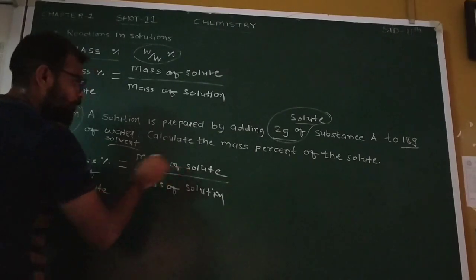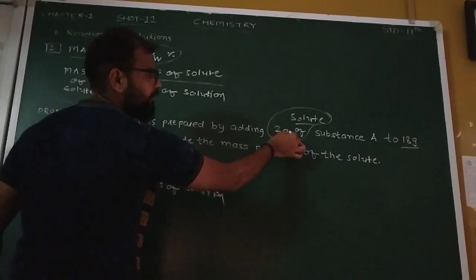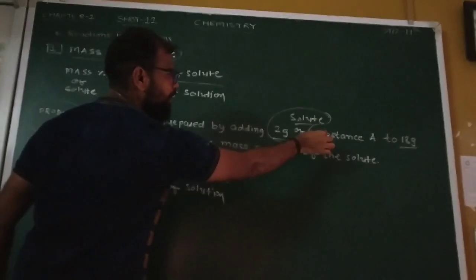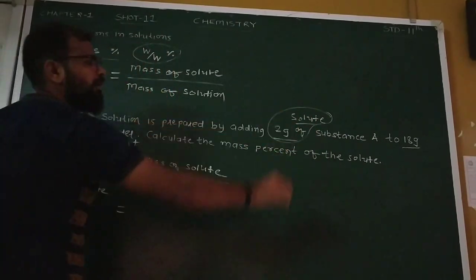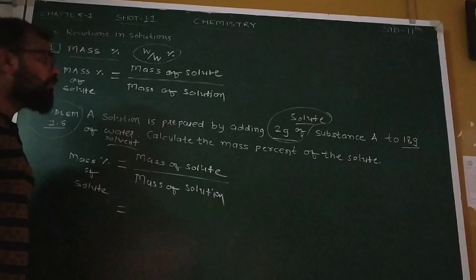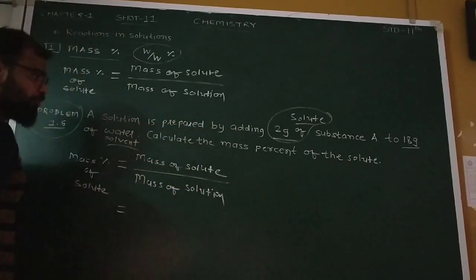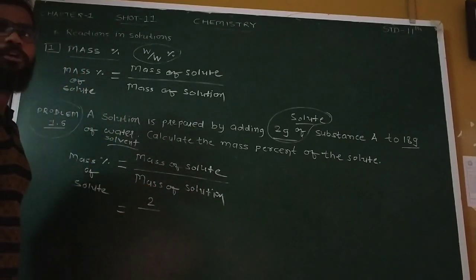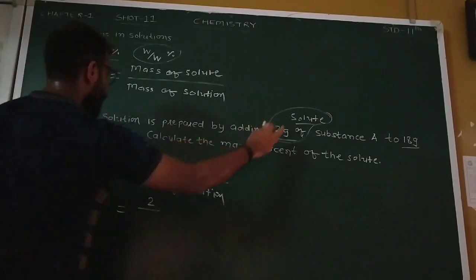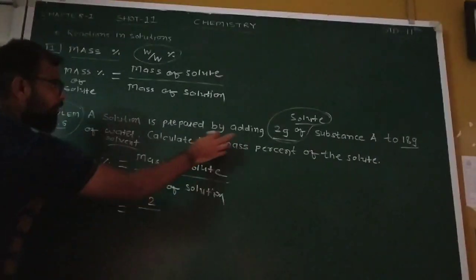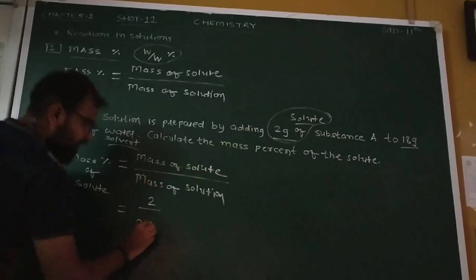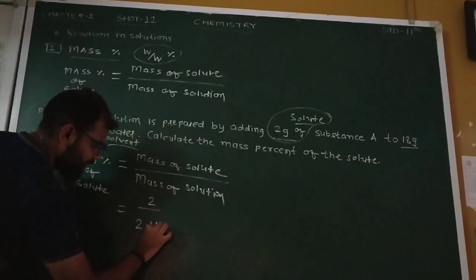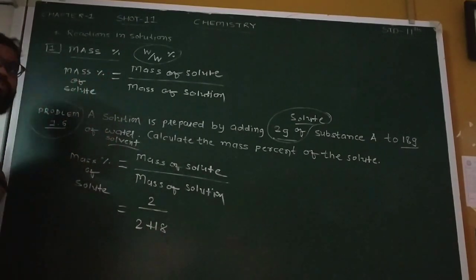Now how much solute have they given in the question? You can read this question, that is 2 gram. A solution is prepared by adding 2 gram of solute, or substance, you can call it, to 18 gram of water, that is solvent. So 2 gram of solute we have to keep in the numerator, that is 2. And for the mass of solution you have to add the solute plus solvent both together. Solute is 2 gram, and solvent they have given is 18 gram. So 2 plus 18.